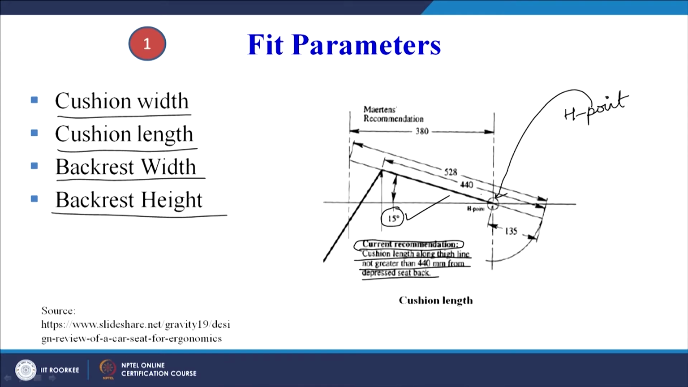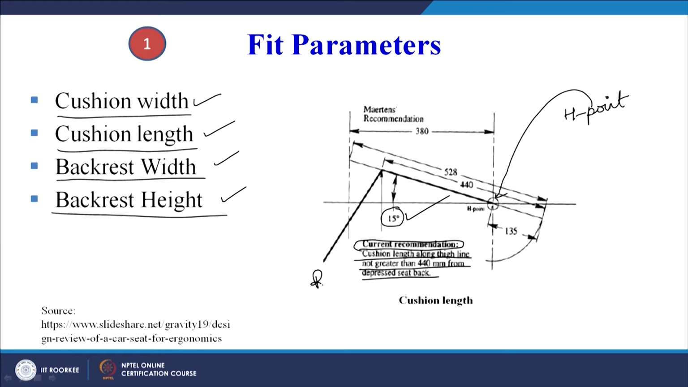So we will again come to this slide if required. We will try to understand the fit parameters: what is the range for cushion width, cushion length, backrest width and backrest height. So let us try to go. This is just one seat, the side view shown for the seat, H point is shown, and the cushion length along the thigh line must not be greater than 440 millimeter from the depressed seat back.